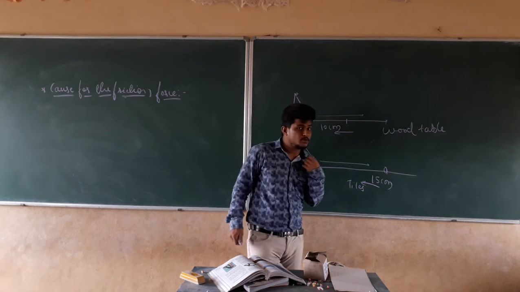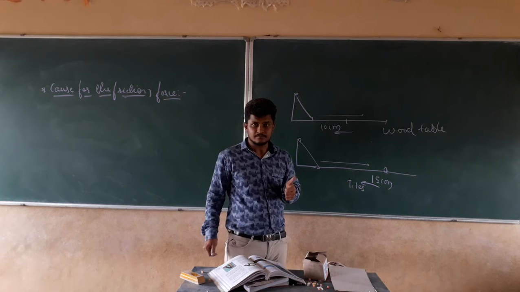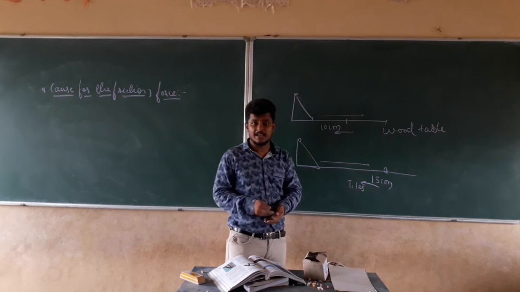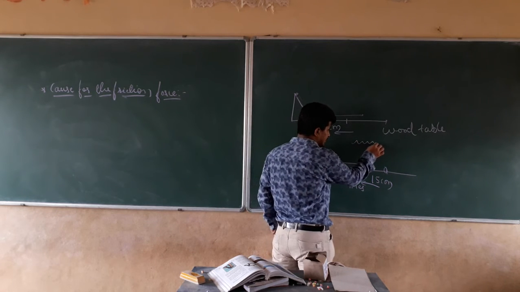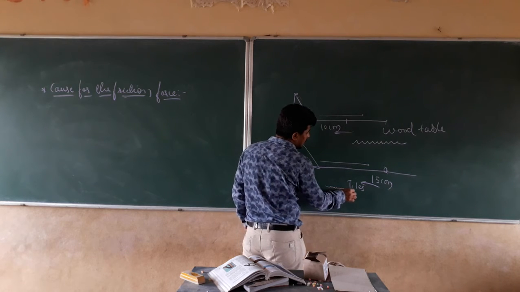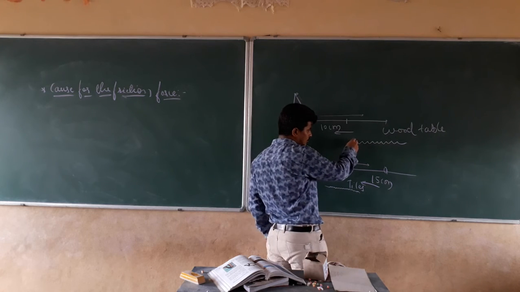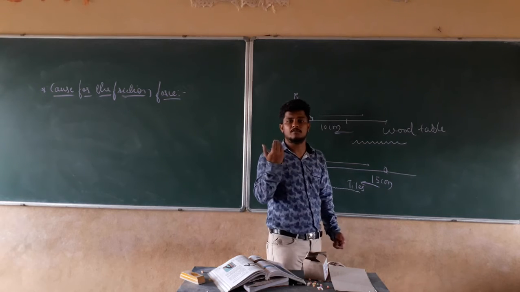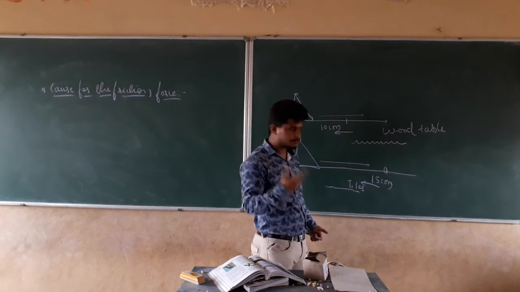When we closely observe the surfaces of the wood table as well as the tiles, and we zoom in, the wood table has more irregularities. It will be like this for the wood table, but the tiles should be like this. That means if the chalk rolls on these, it is experiencing more opposing force.